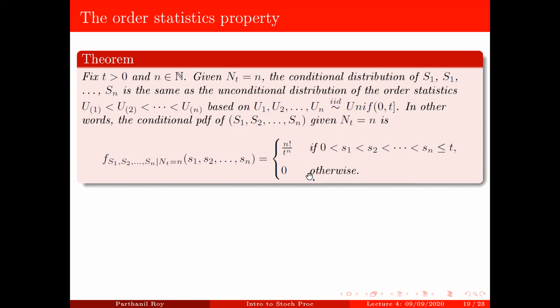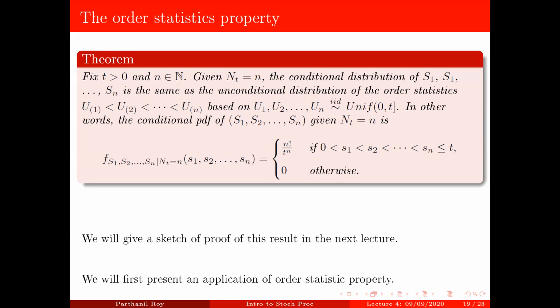This property is called the order statistic property. We won't give the proof, but we'll give a sketch of the proof of this result in the next lecture. The sketch will be very similar to the proof of the theorem that we actually proved today, namely the characterization of the homogeneous Poisson process. What we'll do instead is present in this lecture an application of order statistic